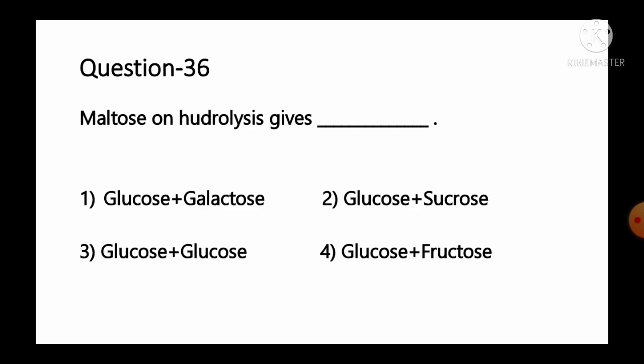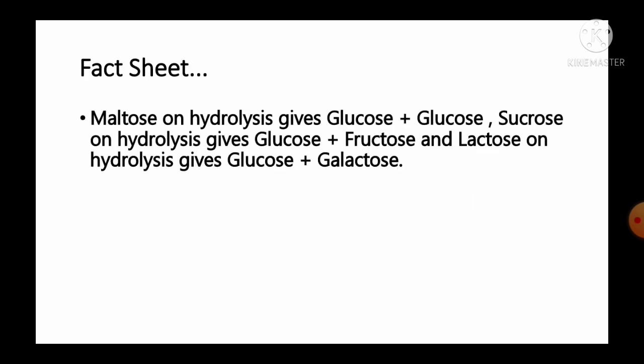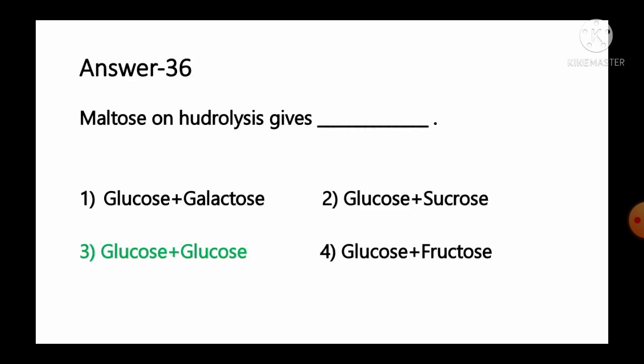Move to the next question, number 36. Maltose on hydrolysis gives option number 1 glucose plus galactose, number 2 glucose plus sucrose, number 3 glucose plus glucose, number 4 glucose plus fructose. And the fact given regarding this question, it is maltose on hydrolysis gives glucose plus glucose, sucrose on hydrolysis gives glucose plus fructose, and lactose on hydrolysis gives glucose plus galactose. So from the given information, we can say option number 3 is the correct answer. That means maltose on hydrolysis gives glucose plus glucose, that means 2 molecules of glucose. Option number 3 is the correct answer for this question.